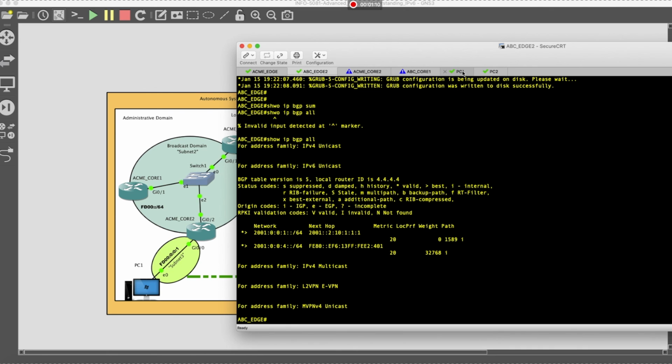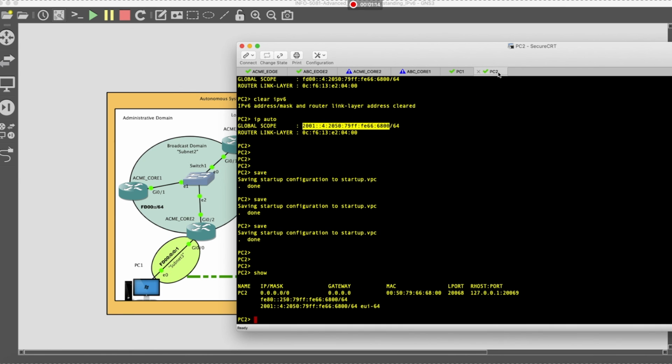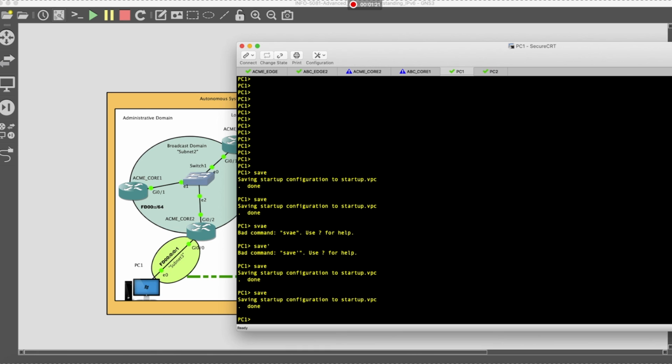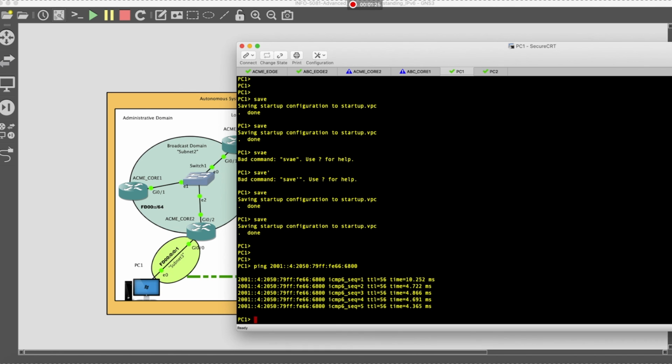Okay, now let's go ahead and do some testing. So this gentleman's IP is shown here. All right, so we're just going to grab that, copy, go to PC1, and there you go. We have connectivity.